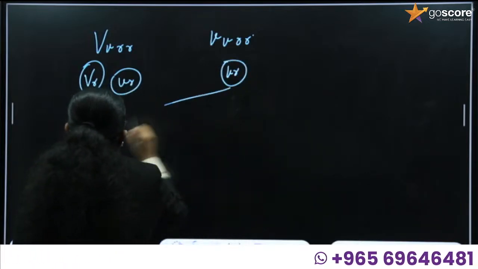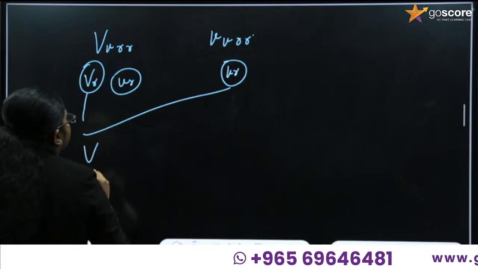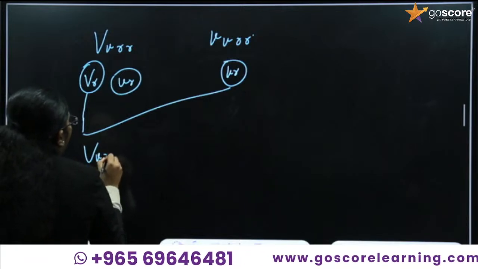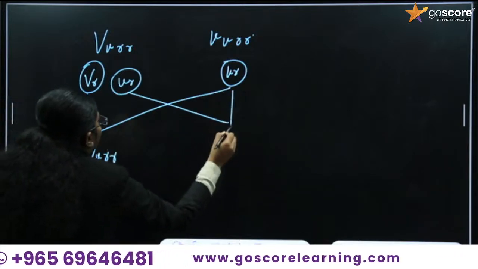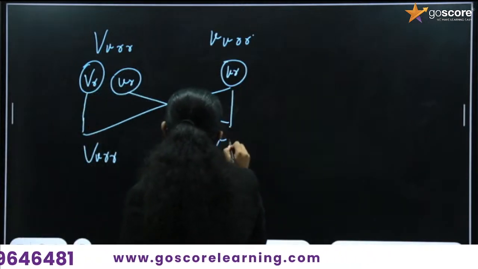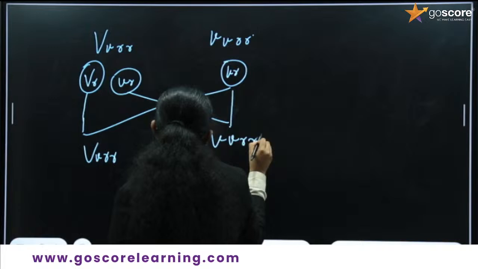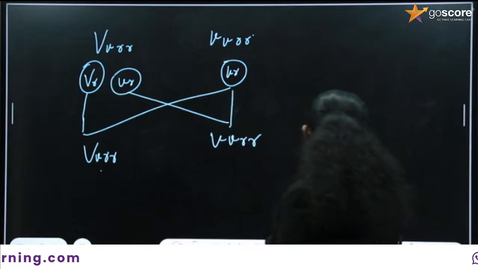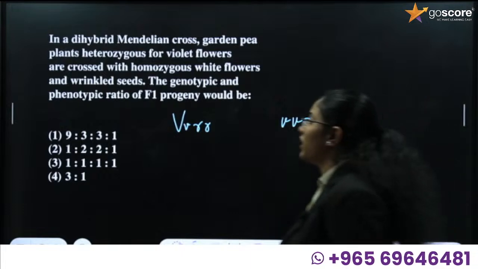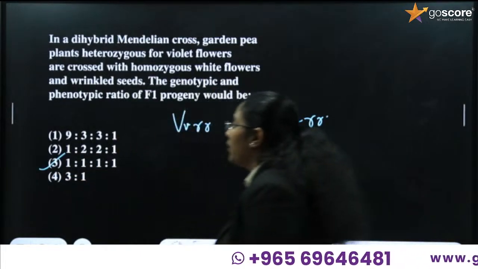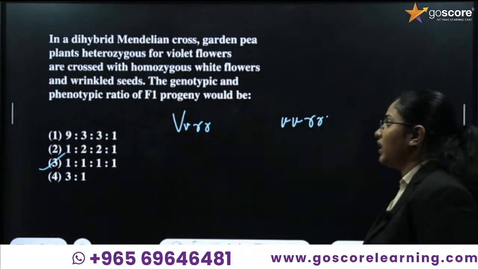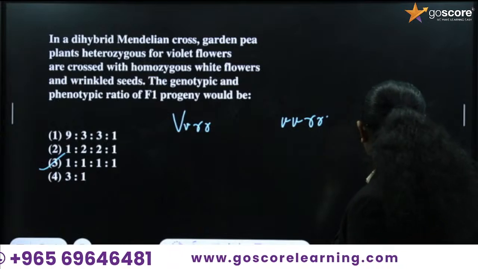So what will be the answer? Capital V and small r is given, and you can find here small v, small r is present. So we can say the answer will be 1 is to 1. In the options it is 1 is to 1 is to 1 is to 1. So the answer is 1 is to 1 is to 1 is to 1. Okay, clear?